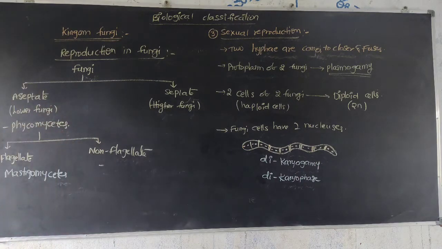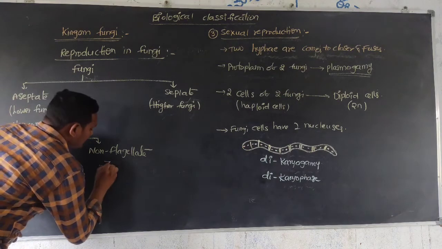Next, these non-flagellate members are zygomycetes.